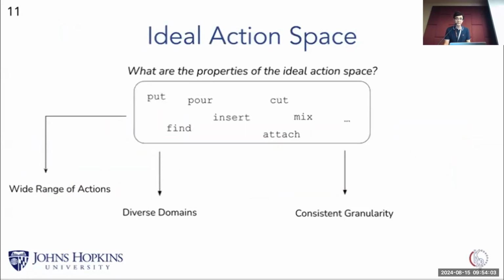The ideal action space should also have a consistent level of granularity to ease the communication with the agent. And lastly, the action space shouldn't have repetitive actions. If we already have an action that satisfies a requirement or fulfills a function, then we probably don't need another action that does the same thing.